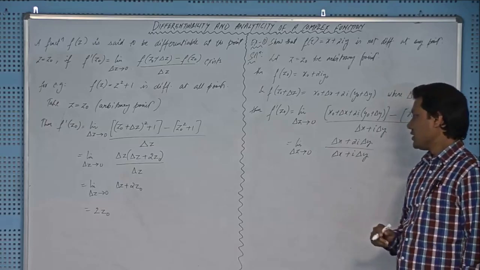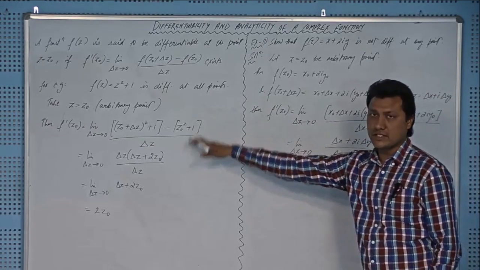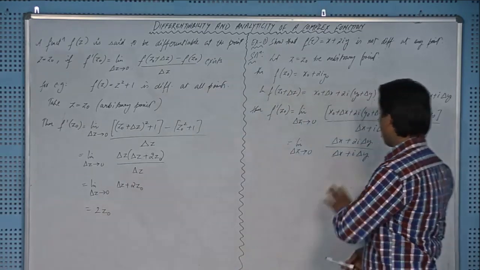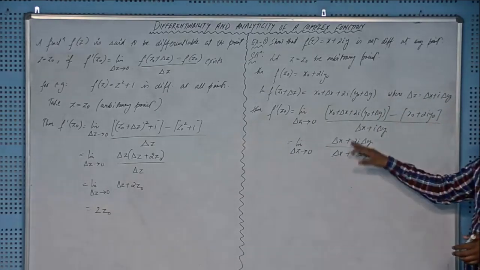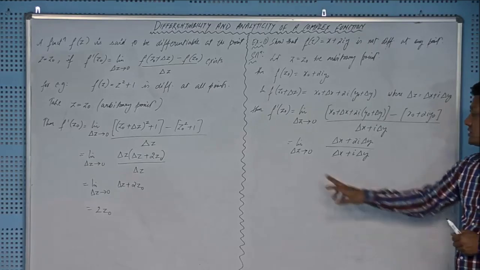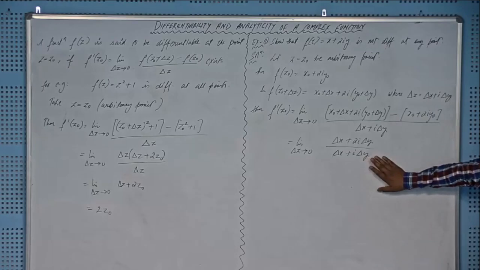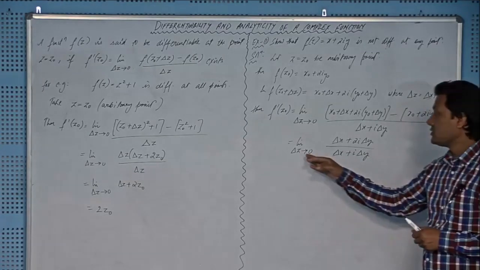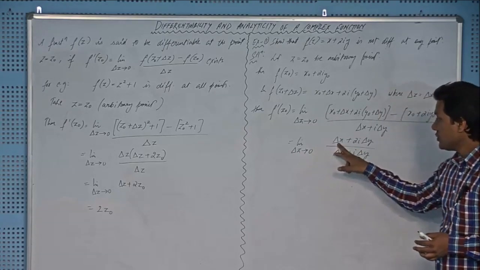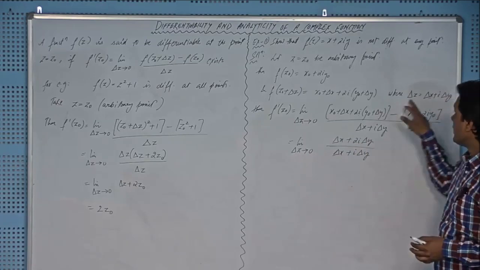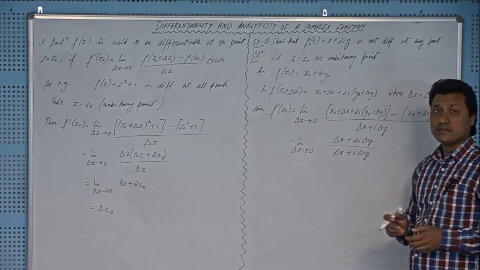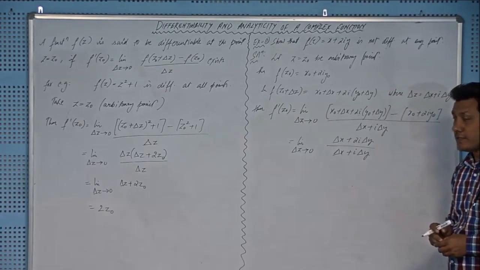Okay. Now you can see that in contrast to the last example, the supporting example, luckily this delta z was cancelled out in calculation, but this is not the case with this example, right. You cannot cancel these, right. So you have to consider the different paths along which this delta z tends to 0, because we have something in the denominator, right. You cannot substitute directly delta x equal to 0 or delta y equal to 0. In case you substitute delta x equal to 0 and delta y equal to 0, because this is ultimately delta x plus iota delta y, then you will get 0 by 0 form, right. And obviously you don't need 0 by 0 form, you need some value, right.